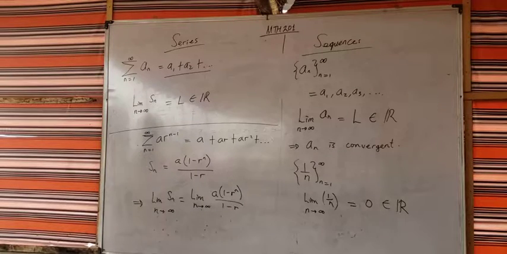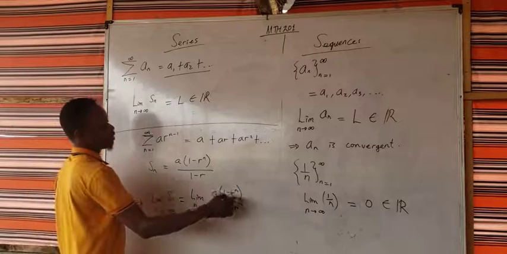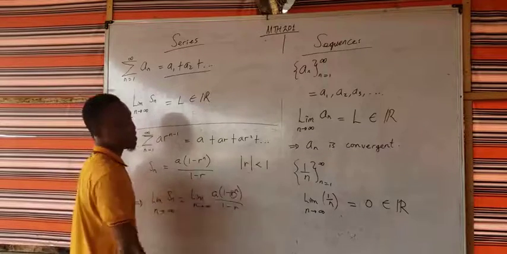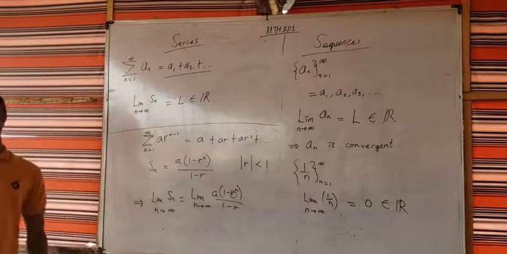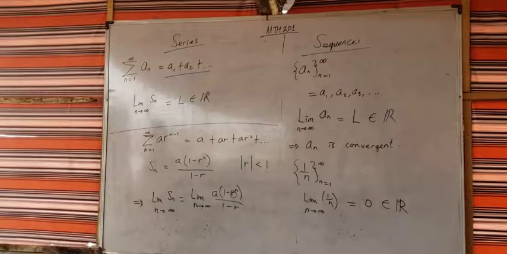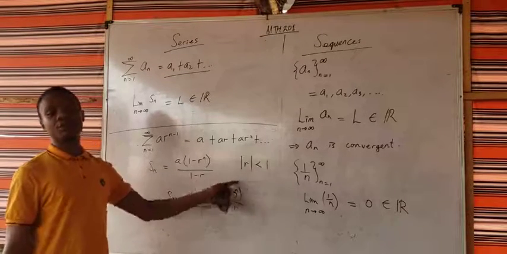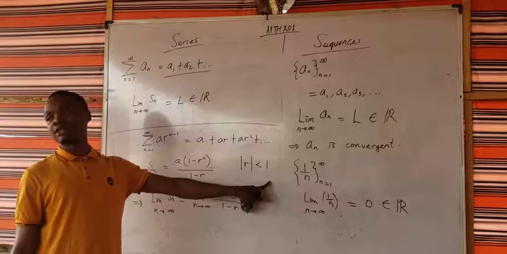For instance, we have 0.5 and you raise it to infinity. 0.5 times 0.5 times 0.5, continue multiplying by 0.5, it is going to approach 0. Does that make sense to you? So as n approaches infinity, r raised to the power n approaches 0, provided that the modulus of r is less than 1.